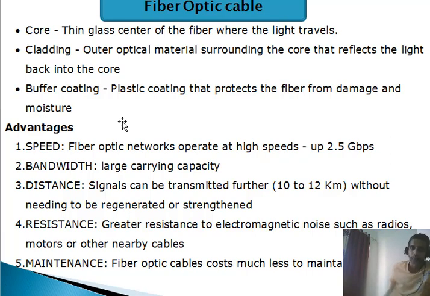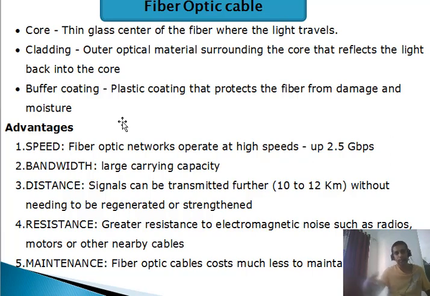It is a reflective medium. Then comes the buffer coating, a plastic coating that protects the fiber from damage as well as moisture. If moisture comes into the glass, the light will not travel properly.